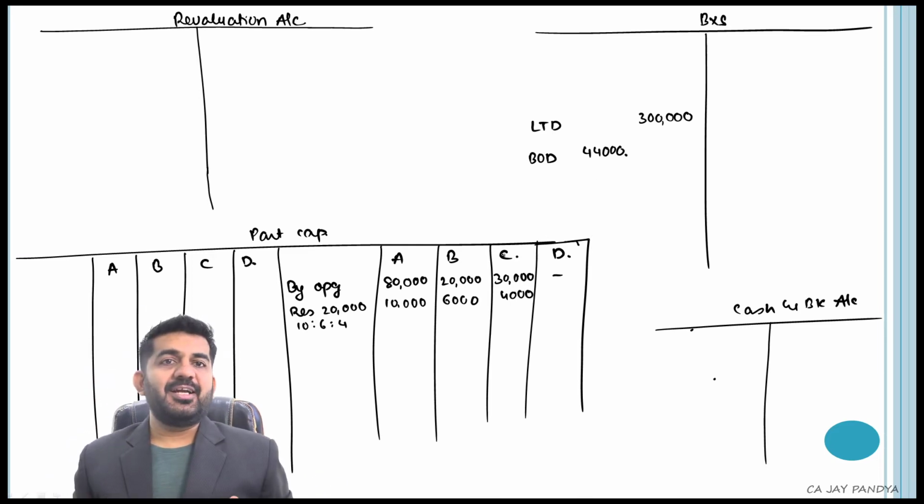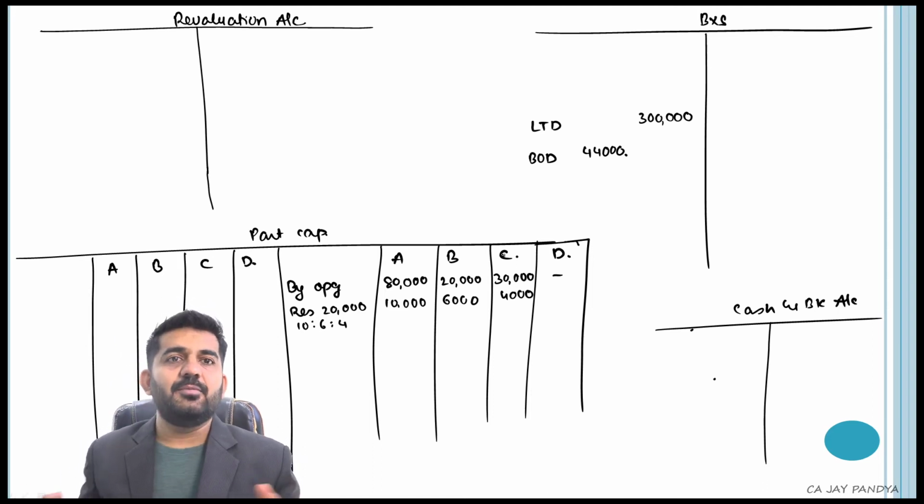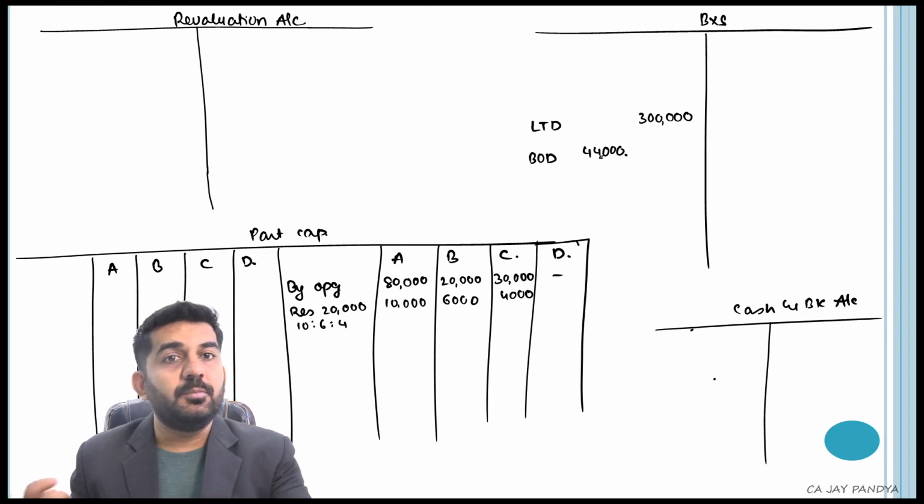Sir, something you are writing in inner column, something you are writing in outer column. Sir, how can we come to know? It comes by experience. I know that bank overdraft is going to be paid.